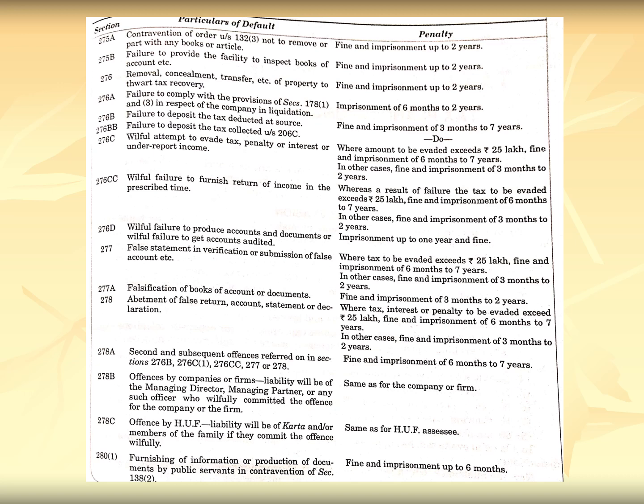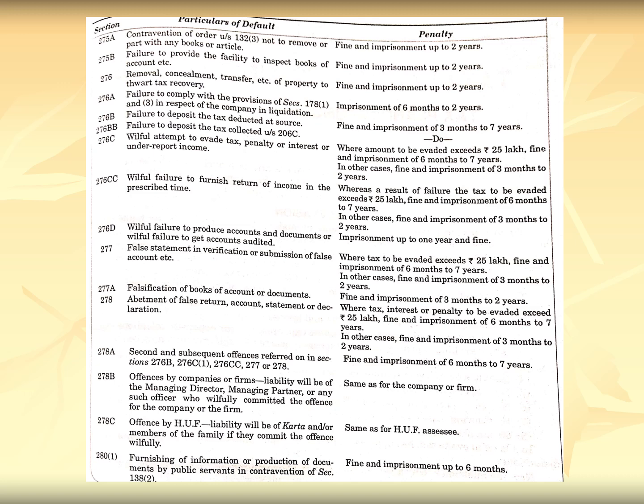Failure to provide the facility to inspect books of accounts. If the assessing officer wants to inspect the books of accounts, the assessee is under an obligation. It is the duty of the assessee to provide the assessing officer with the books of accounts. And if he fails to do so, this is an offence, and again a fine may be charged from the assessee, and imprisonment of 2 years may be imposed on him. Similarly, for removal, concealment, transfer, etc. of property to defeat tax recovery, there is fine and imprisonment up to 2 years.